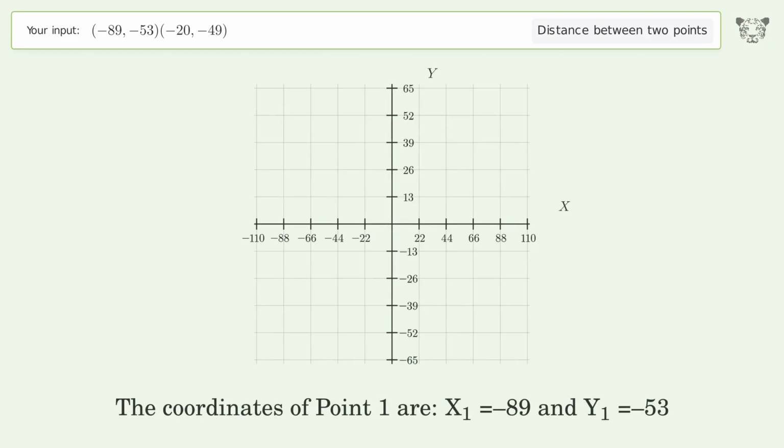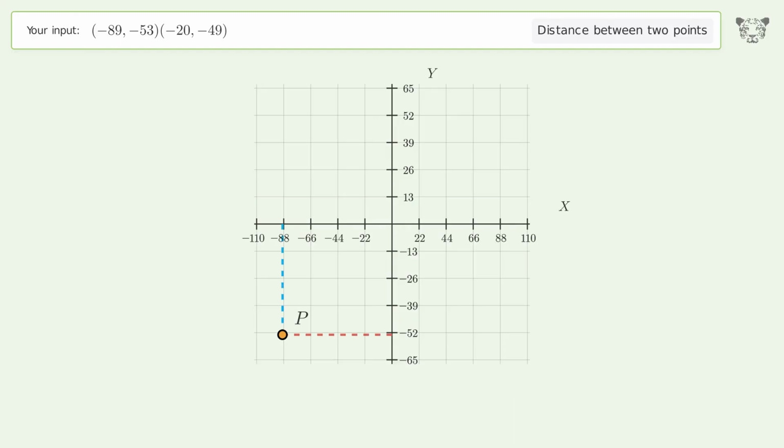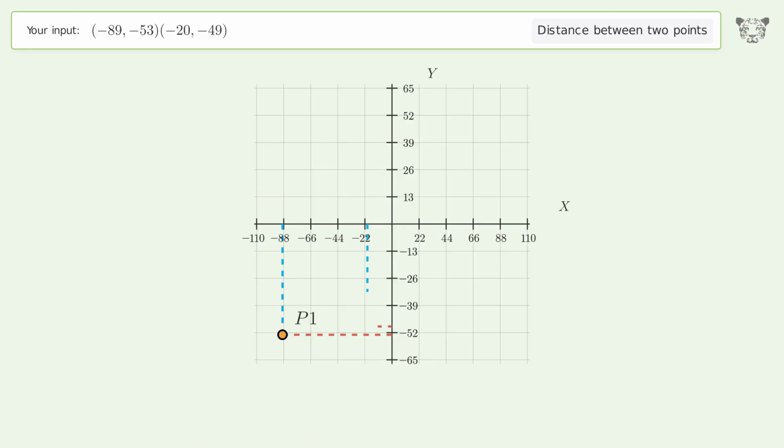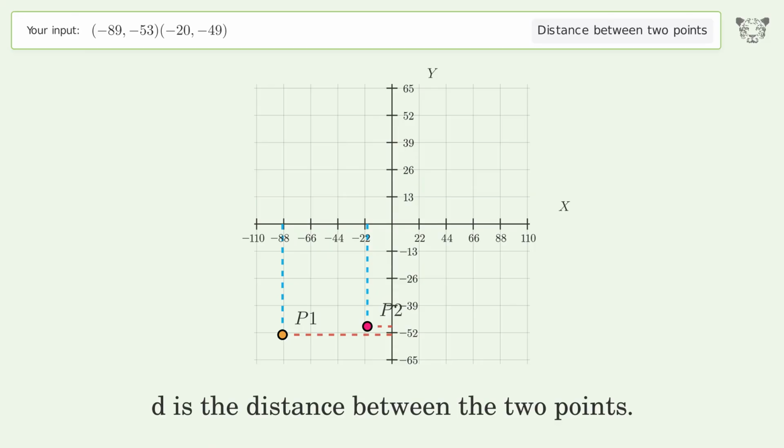The coordinates of point 1 are x1 equals -89 and y1 equals -53. The coordinates of point 2 are x2 equals -20 and y2 equals -49. D is the distance between the 2 points.